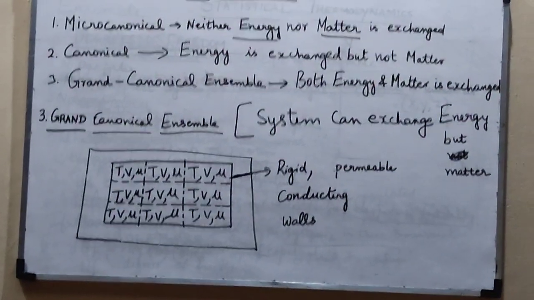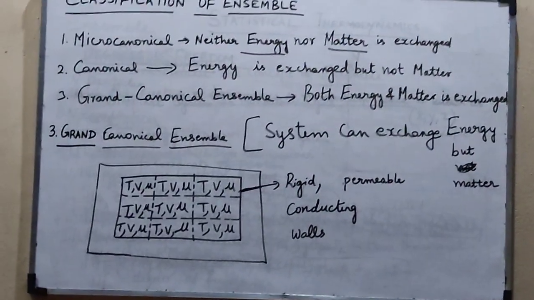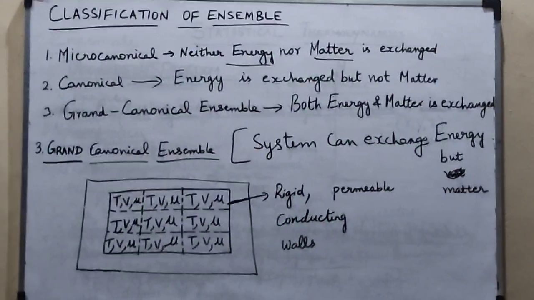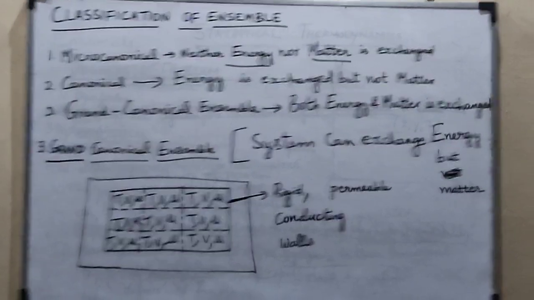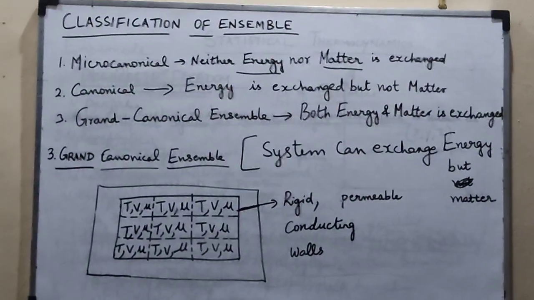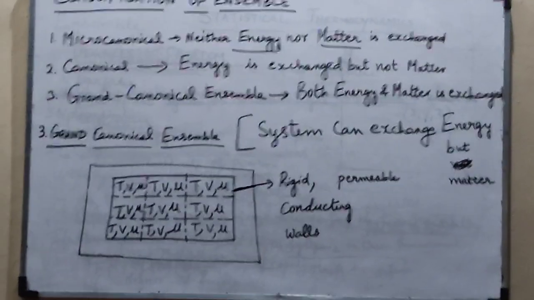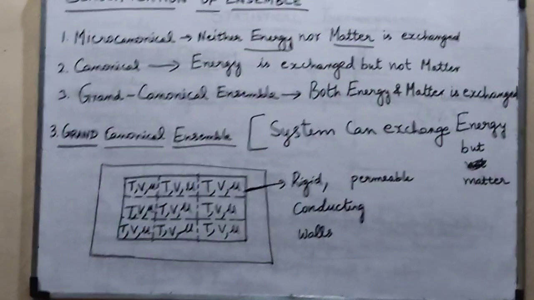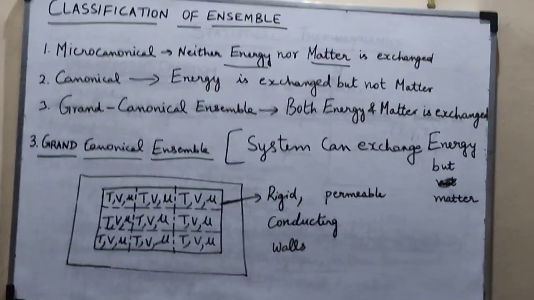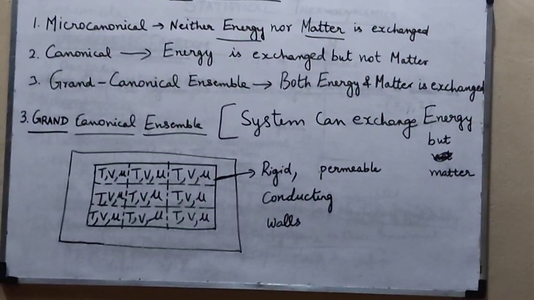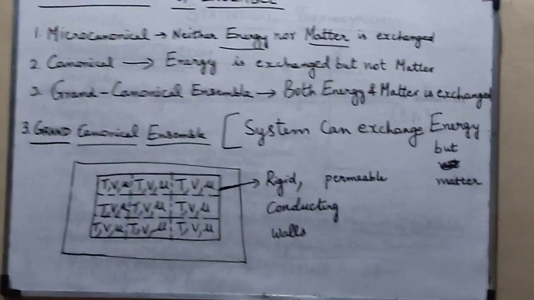As a summary, in the microcanonical ensemble, neither energy nor matter is exchanged, because the walls are found to be rigid, impermeable and insulating. But in the canonical ensemble, energy is exchanged but not matter, because of the rigid, impermeable walls, but energy can be transferred because of the conducting walls.